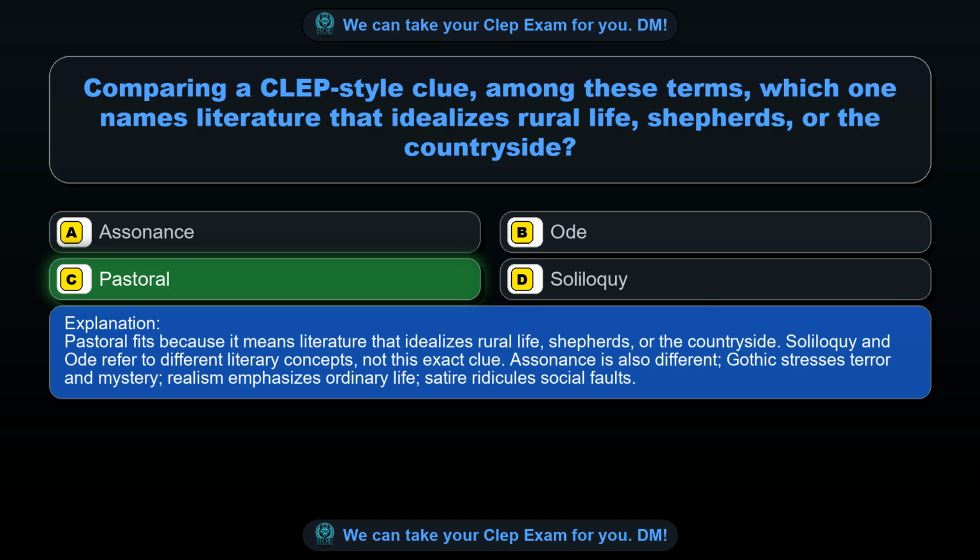Soliloquy and ode refer to different literary concepts, not this exact clue. Assonance is also different. Gothic stresses terror and mystery, realism emphasizes ordinary life, satire ridicules social faults.